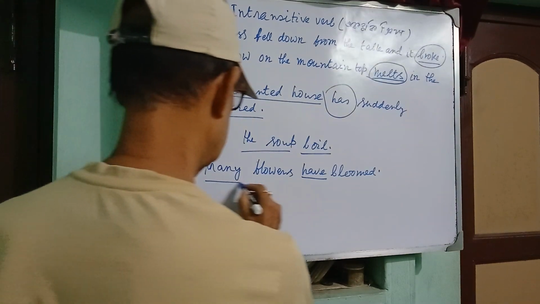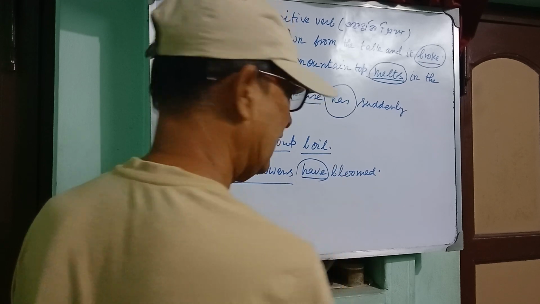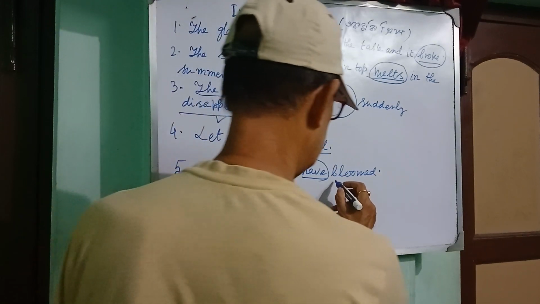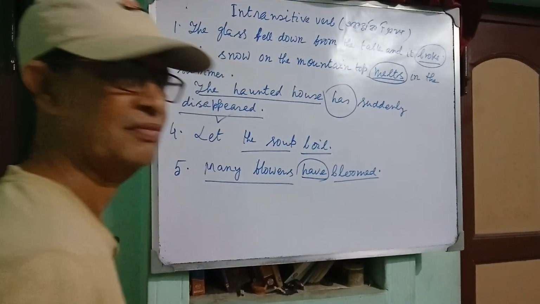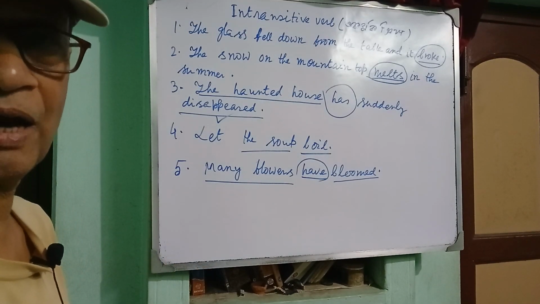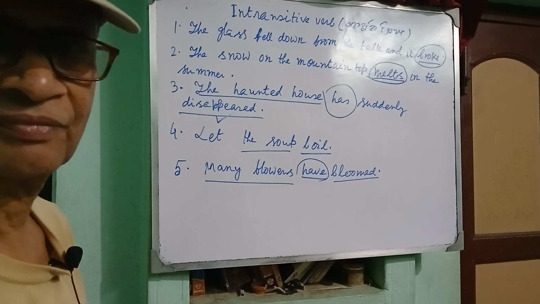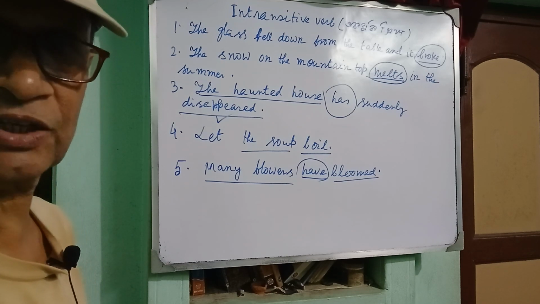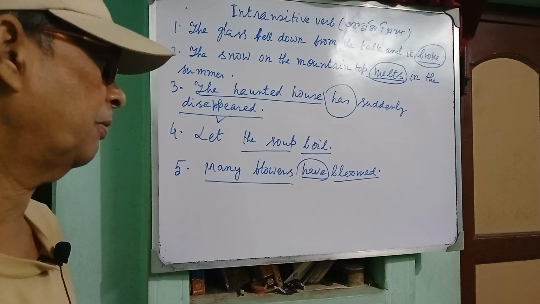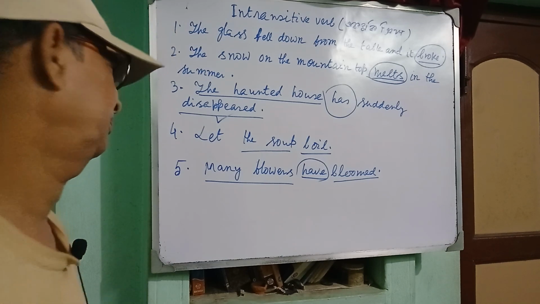Many flowers is the subject, have is the auxiliary verb and bloomed is the principal verb. Now ask bloomed by what or whom? কি বা কাকে? There is no answer. You will get no answer. So bloomed is an example of intransitive verb.